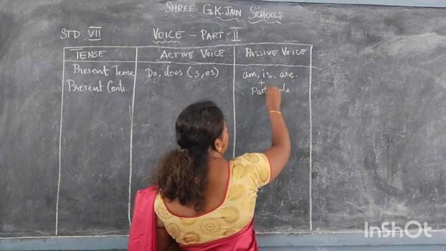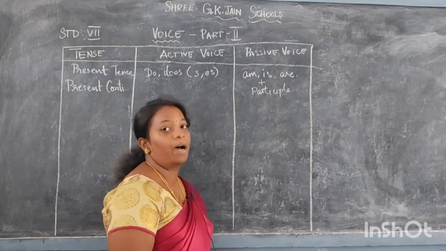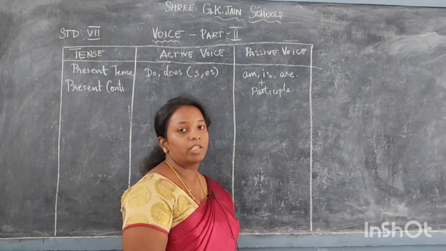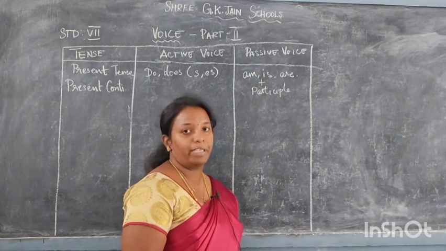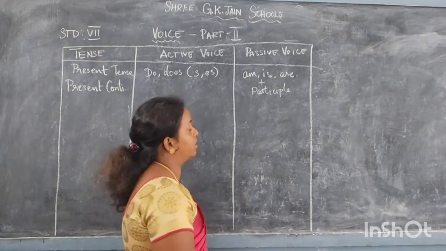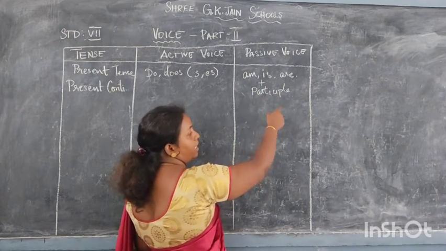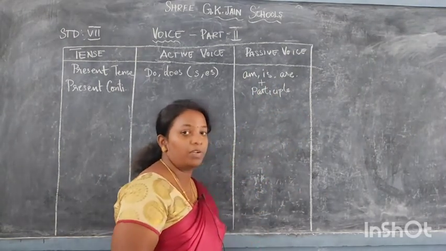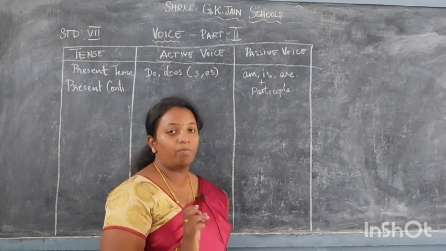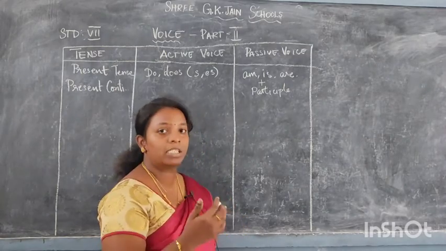Always in passive voice we will be using only the participle of the verb form. So if it is do, if it is play, we will write it as am, is, are done, am, is, are played. Whatever the participle form of the verb is will be added after am, is, are.